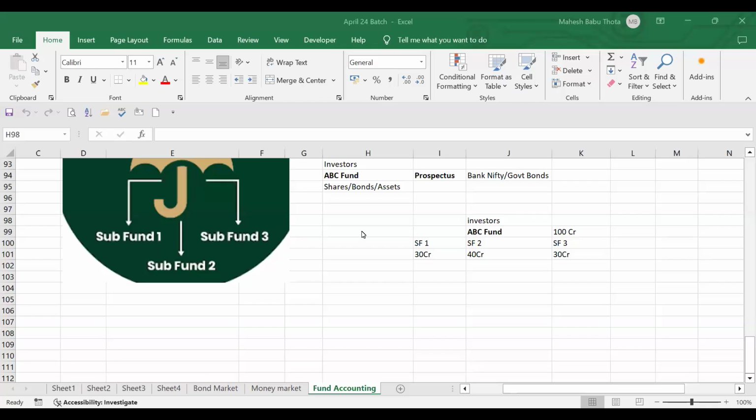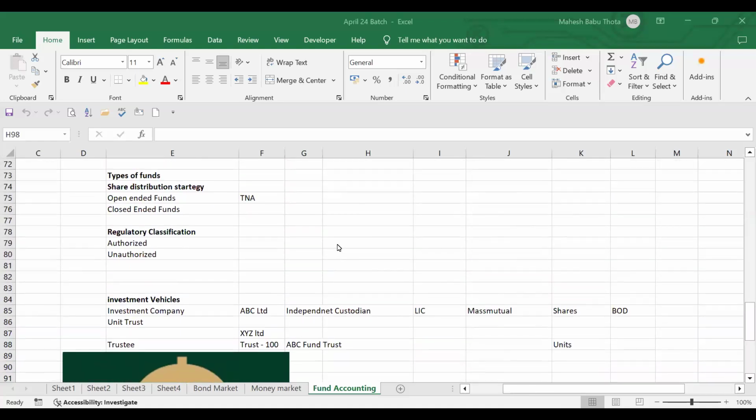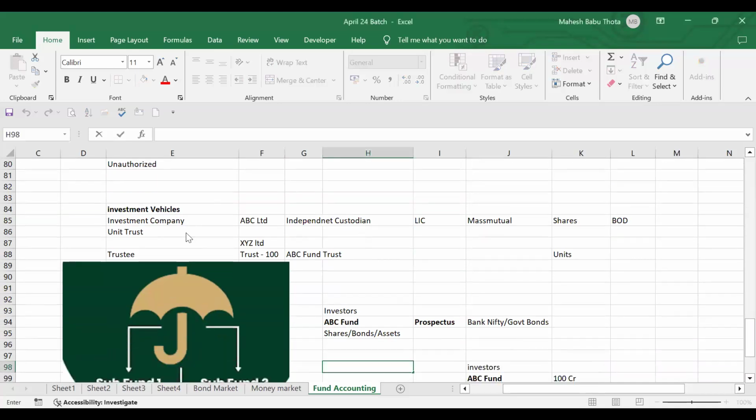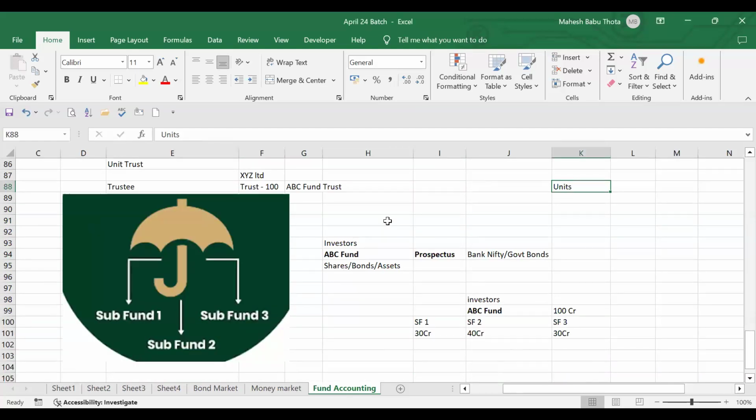Yes. So, guys, in the previous class, we were talking about types of funds. Part of the types of funds, we talked about open-ended and closed-ended funds, and also we spoke about unauthorized and authorized funds. And we continued the discussion till investment vehicles. What kind of investment vehicles? The legal formation of funds, like it can be an investment company or a unit trust. What is the difference between a unit trust and an investment company? If a company is issuing the ownership stake, we call it shares. And if a unit trust is issuing the stake, we call it units. These are all the things we discussed, right?